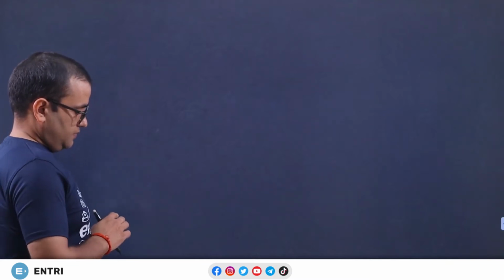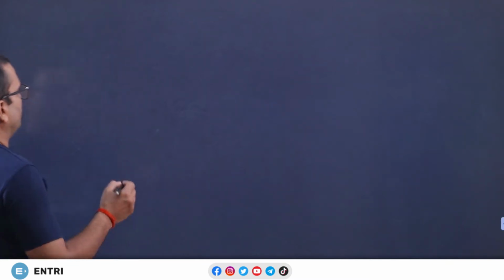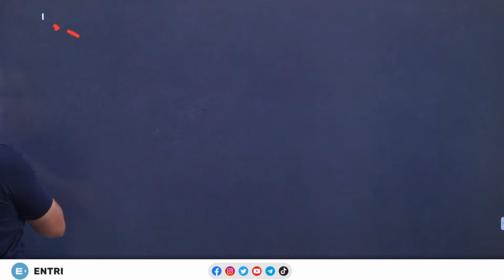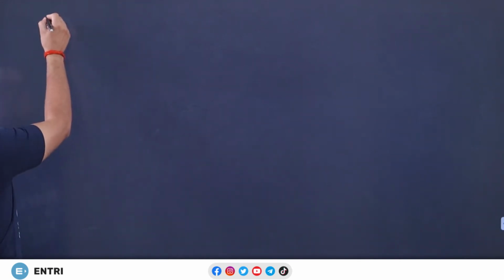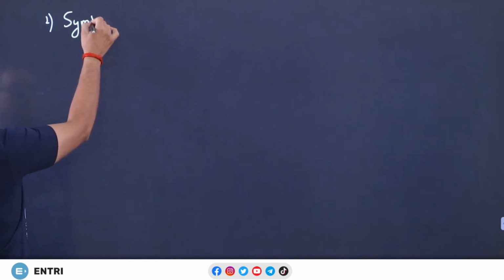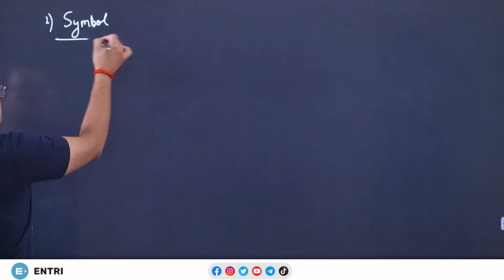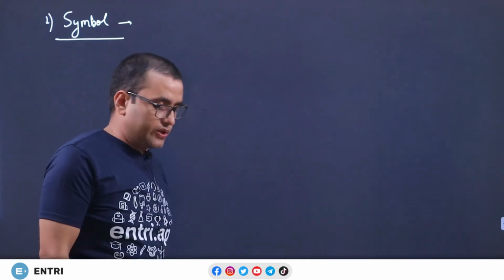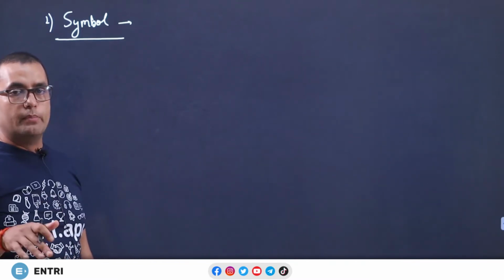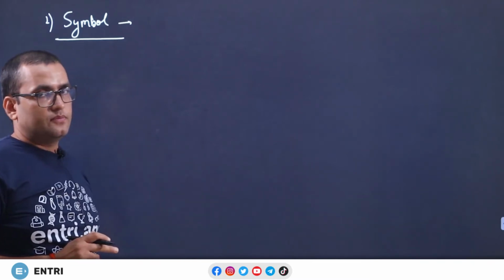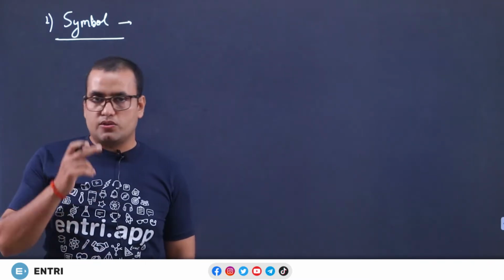Now let us check. The first point in the basics is the symbol. What is a symbol? This is the first basic point of the theory of computation. You need to know what a symbol is. Frankly speaking, there is no definition of symbol.